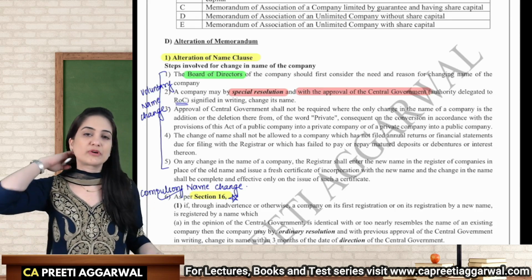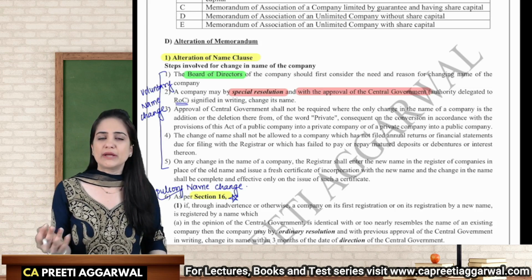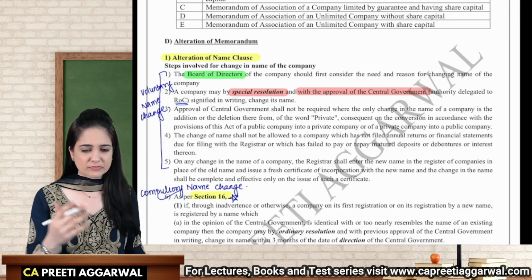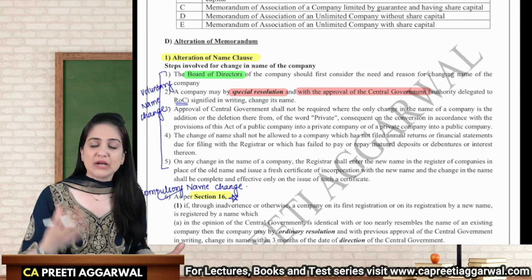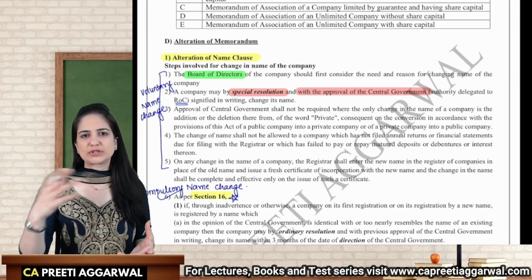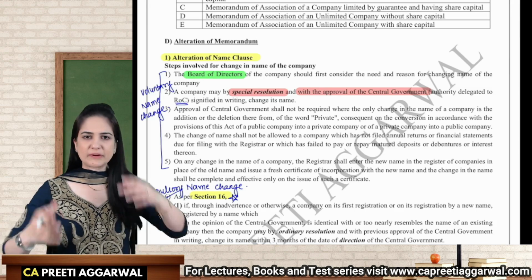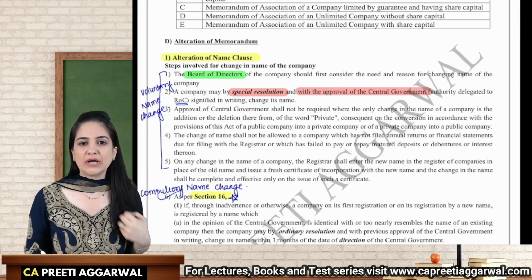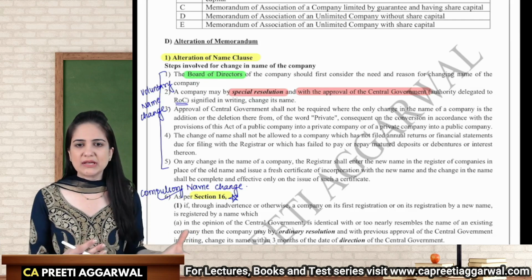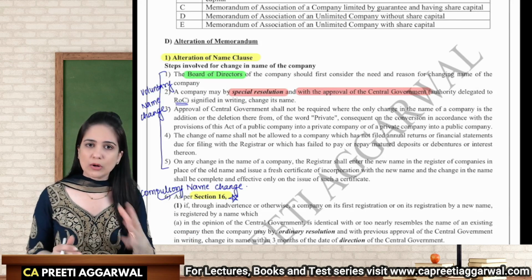Why do we need the approval of the central government? See, sometimes you have incorporated a Section 8 company. The name does not include the words limited or private limited. That is a privilege given. Then you now alter the objects of the company. You are now a profit-making company. You want to include those words in the company. You want to change the name of the company. So in this case, you need the approval of the central government.